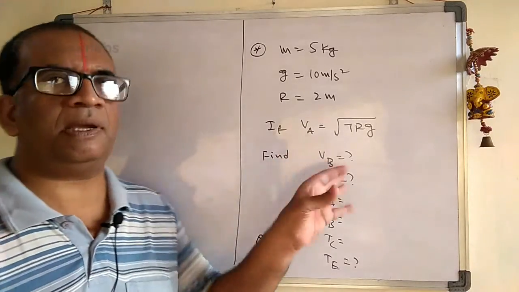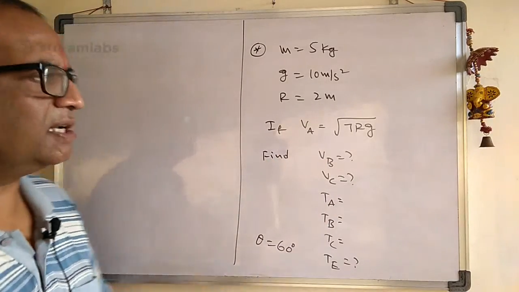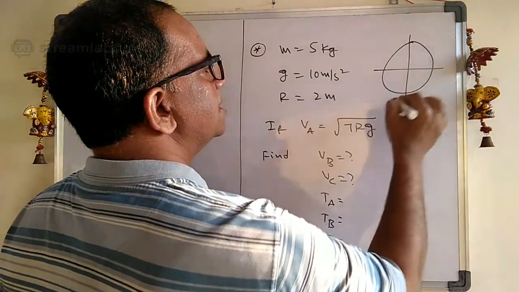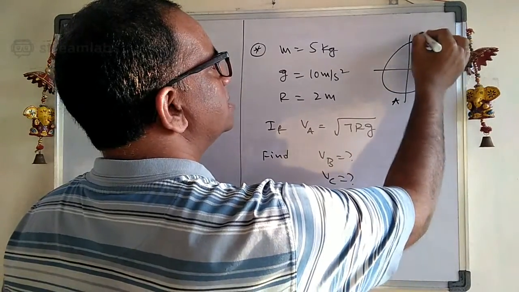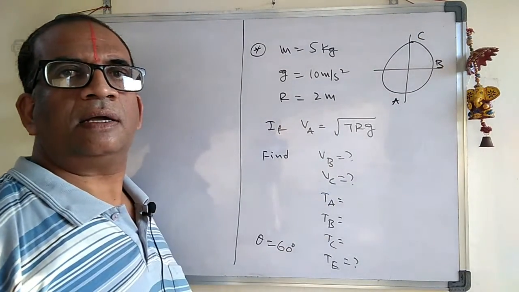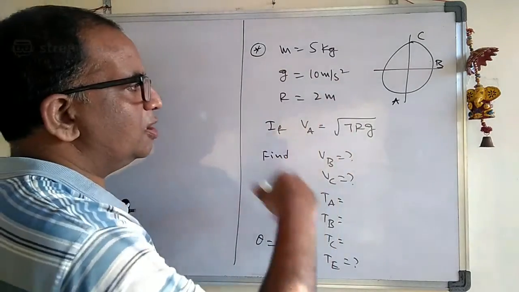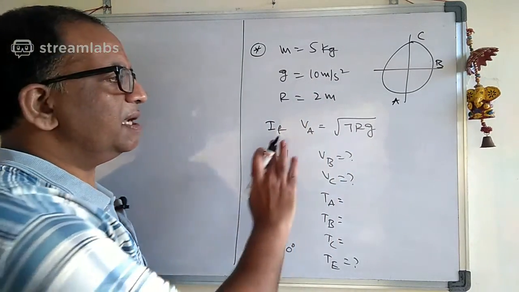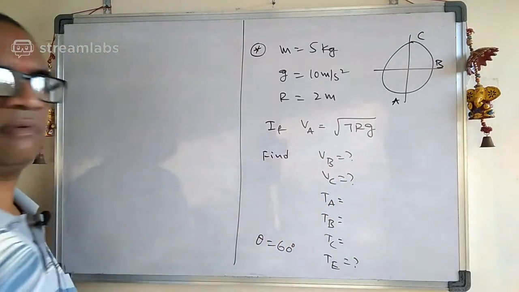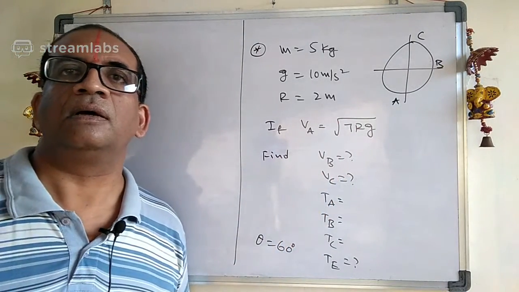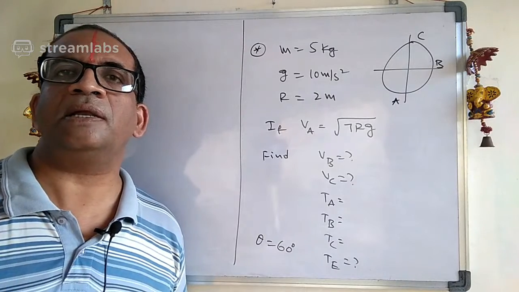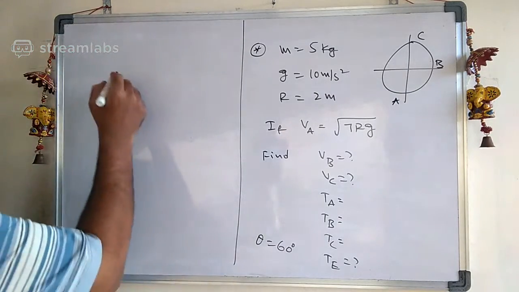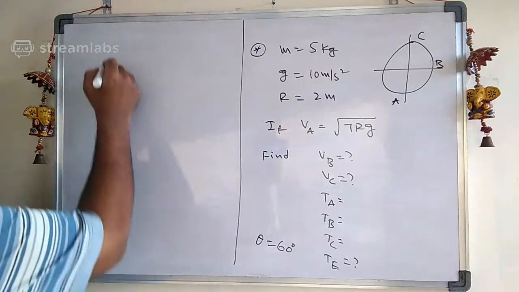What is the velocity at B here? I think you know this circle. This one is A, this one is B, this one is C, and it is rotating. They gave root of 7 rg. First let us calculate the velocity at B. Good, velocity at B is 10 meter per second. See carefully what we will do here.